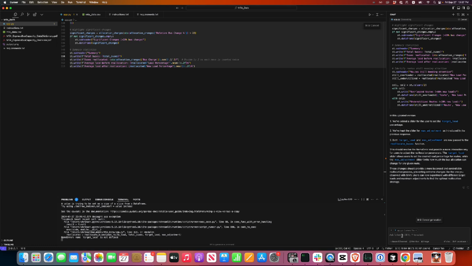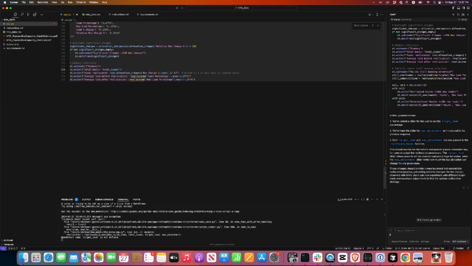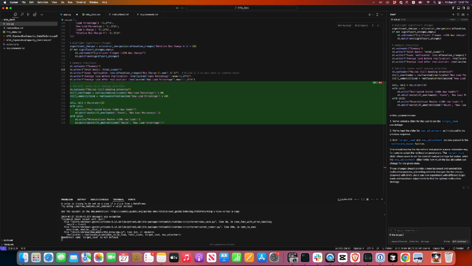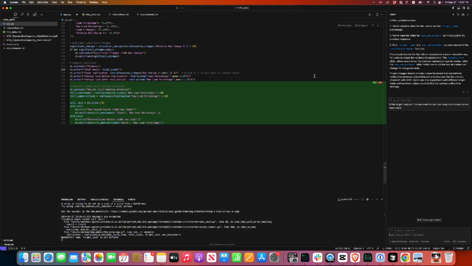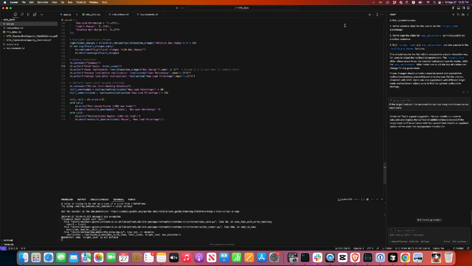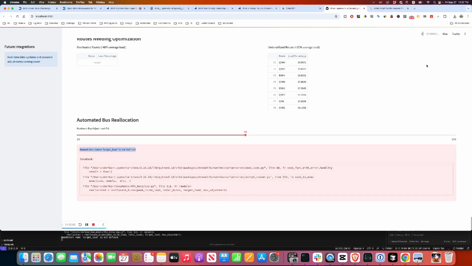Now I'm going to add one more thing. If the target load can't be achieved, tell us how many more buses we need extra, right? So accept it, allocation, rerun.